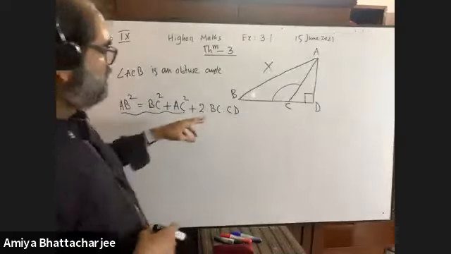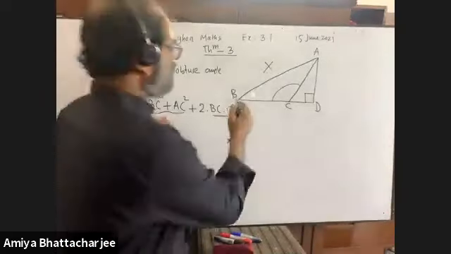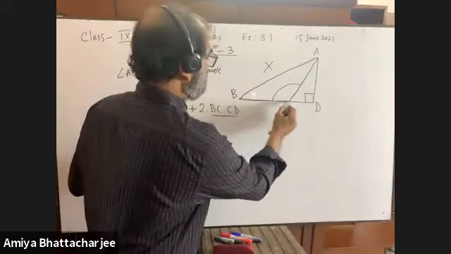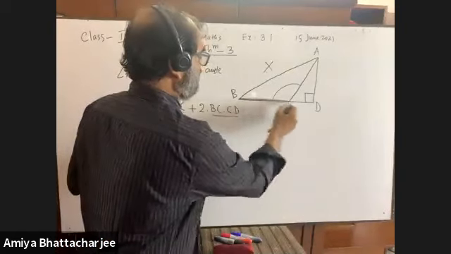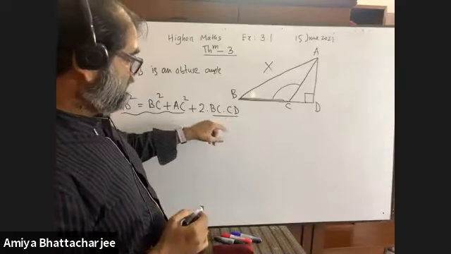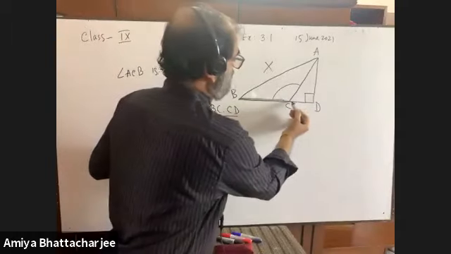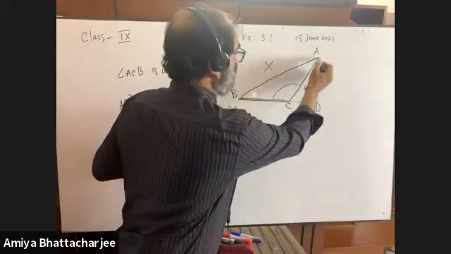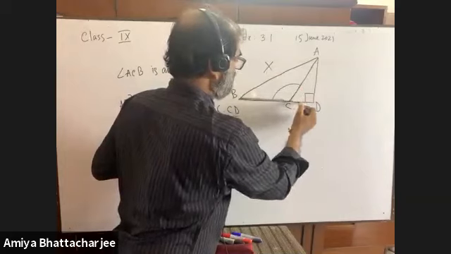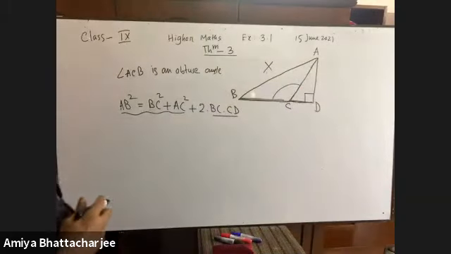One of them is this side, and the other side of the rectangle will be the orthogonal projection of AC. What is the orthogonal projection of AC? It is CD. Very good.